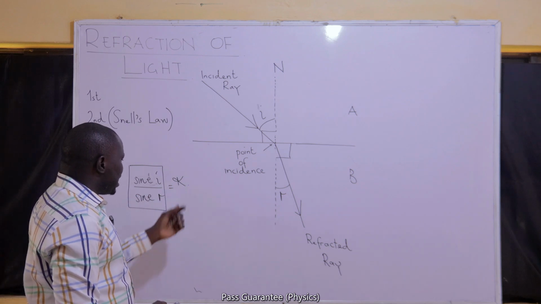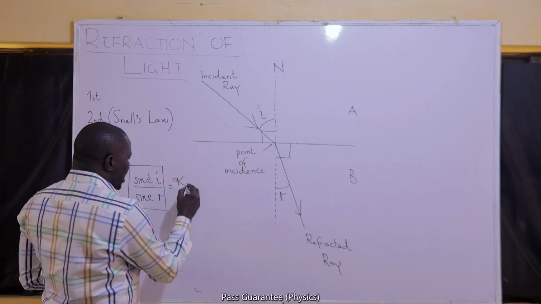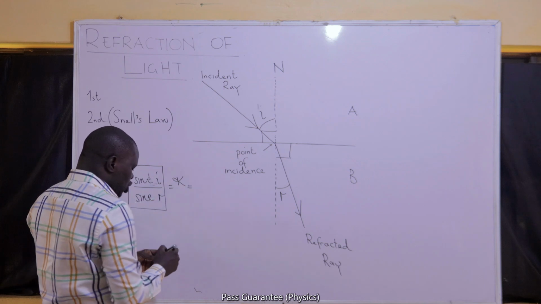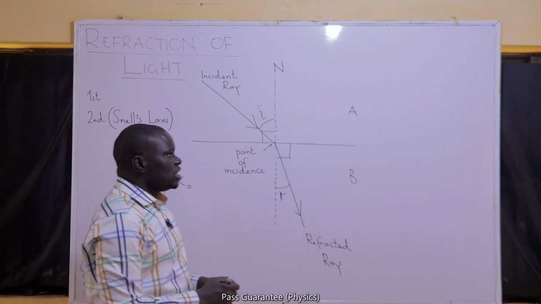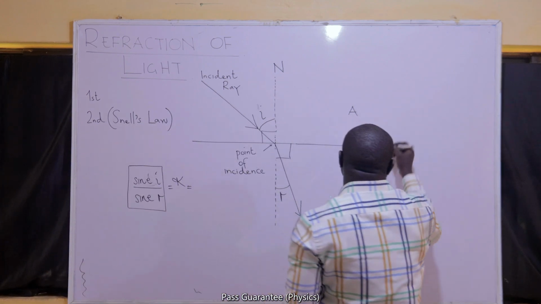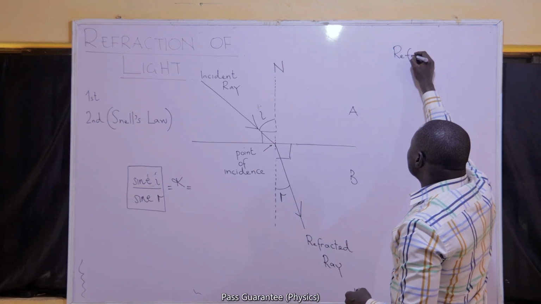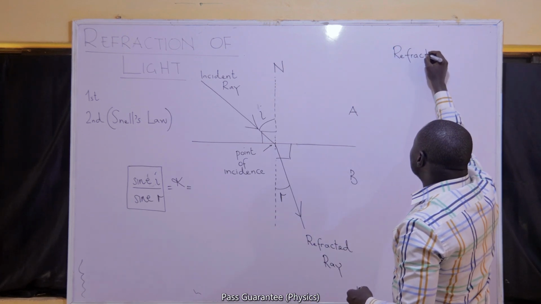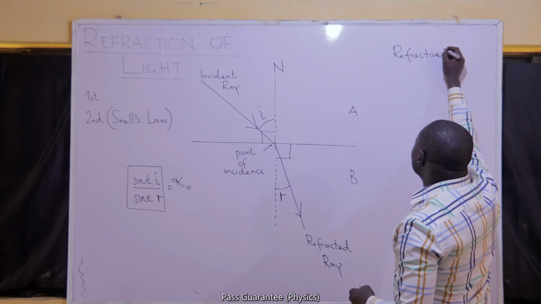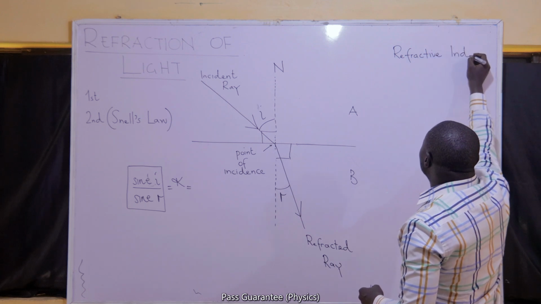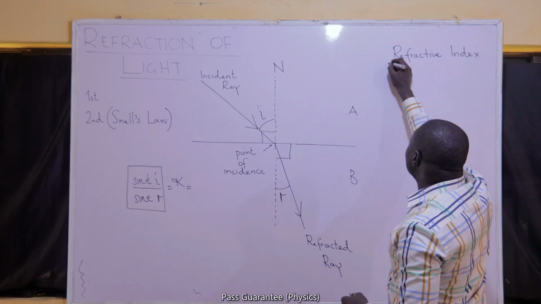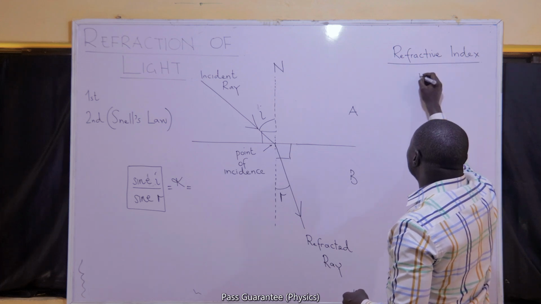The constant will be expressed as a ratio of what I like to call the refractive index of the medium. For both, we will refer to them as the refractive indices of the media.